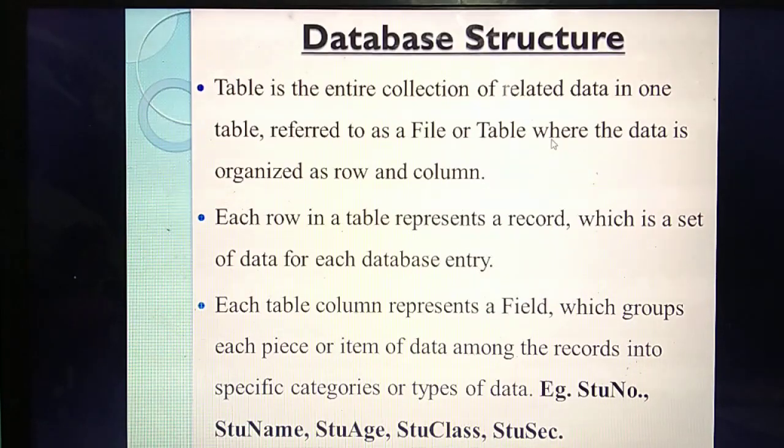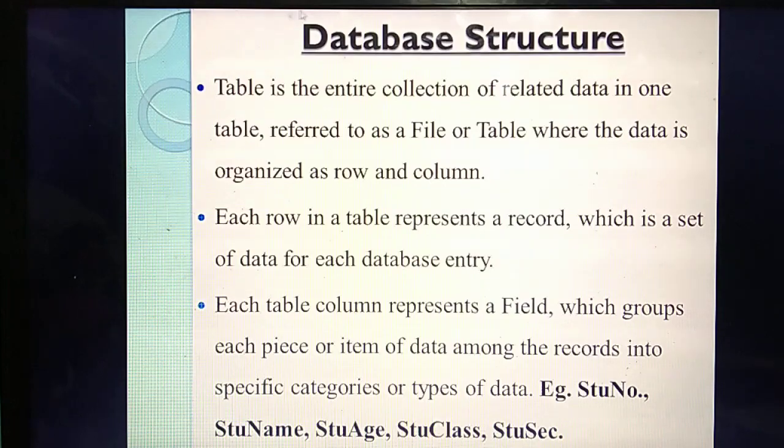Okay. So tables will have rows as well as columns, isn't it? Each row we call a record. Okay, this is an important 1-mark question. So each row in a table we call a record. Each row in a table represents a record. What do you mean by record? For example, take the first row: student name, student age, date of birth, roll number, everything. That is a record, each row. Then each column we call a field.